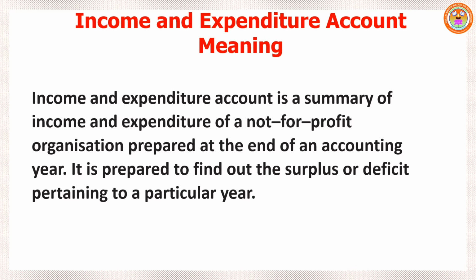While preparing receipts and payments account, we exclude the non-cash items, whereas in income and expenditure account, we enter all cash items and non-cash items. Non-cash items like depreciation, outstanding expenses, accrued income also should be recorded here.